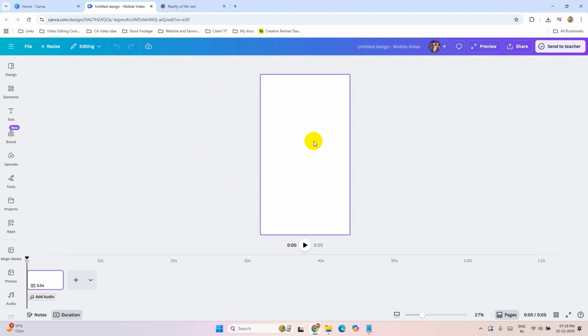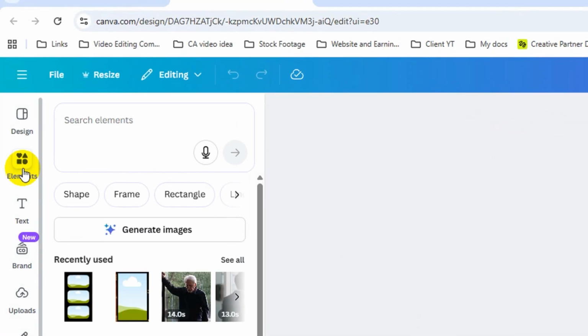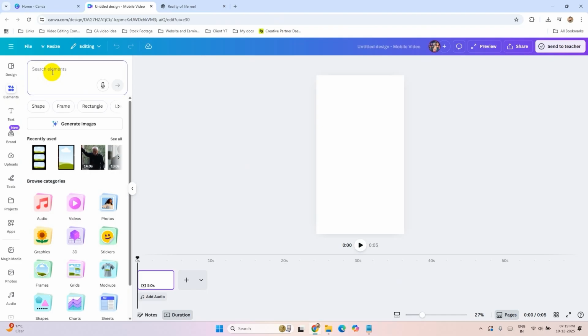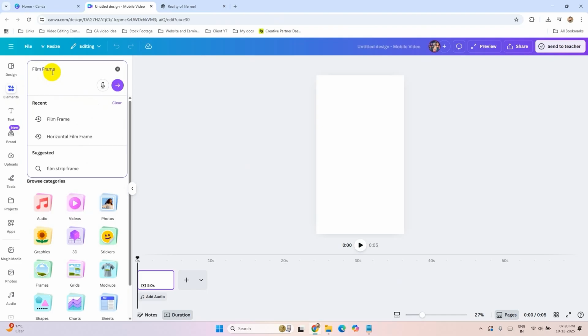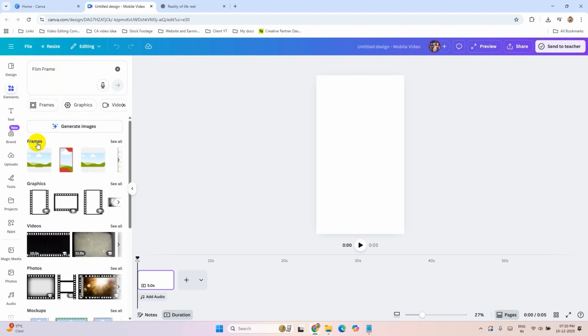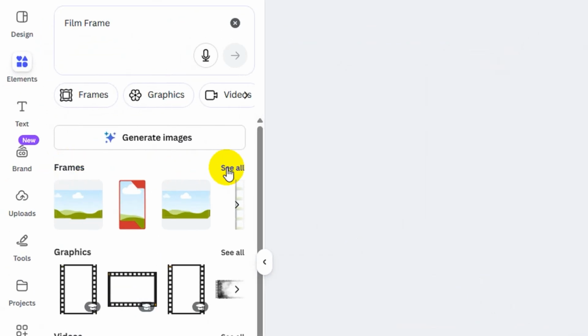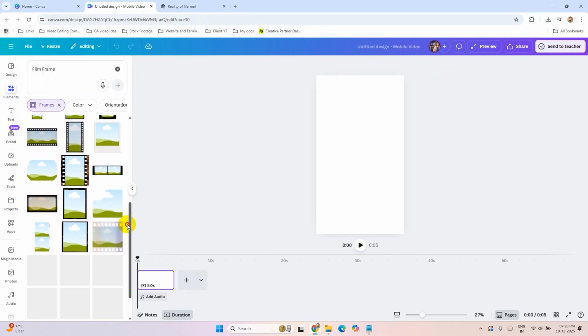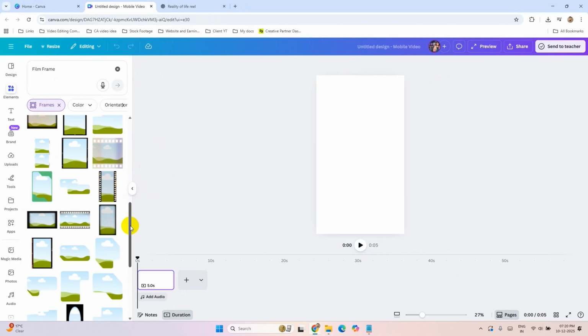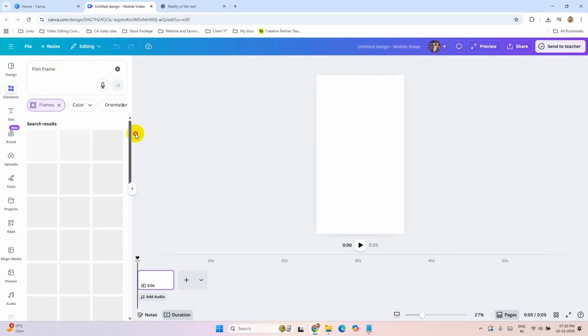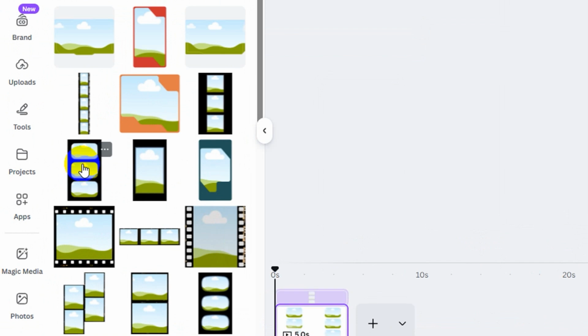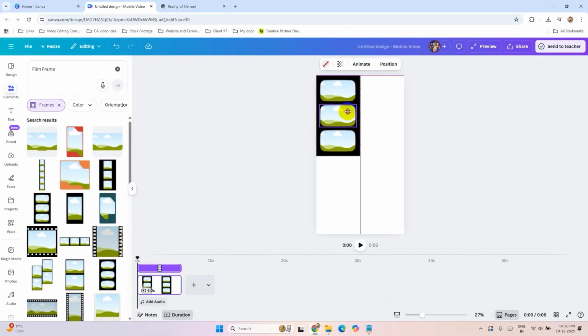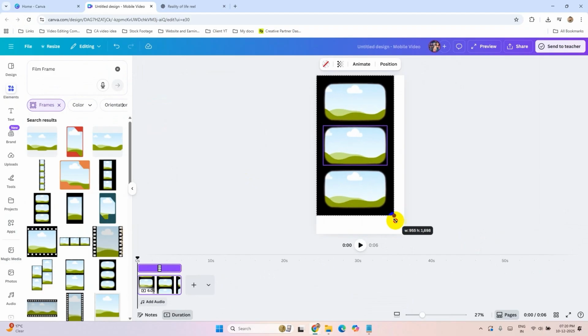So here my blank canvas is ready. Now let's fill it with some motivational stuff. So go to elements here and search fill frame and click on see all here. Here you will find many cinematic frames that you can use in your videos to create a cinematic look. Like I'm going to select this one for the videos. Just fill the canvas like this.